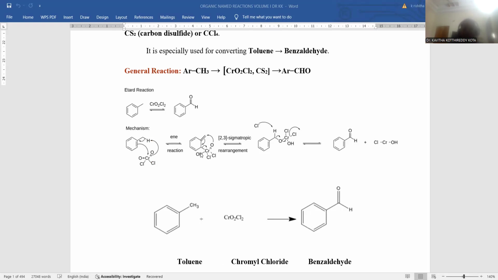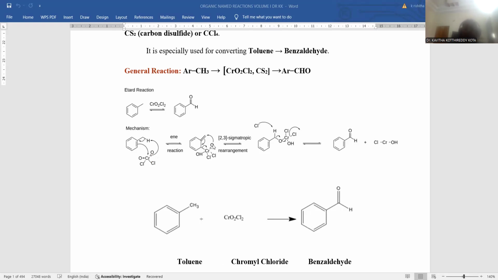Whenever the bond is formed with this, there is formation of a carbon to chromium bond. You can notice that the oxygen which took this proton is transformed into a hydroxyl functionality, and one more ketonic functionality is located on this chromium.